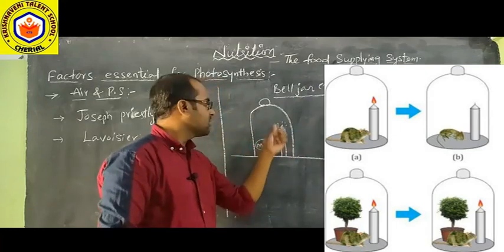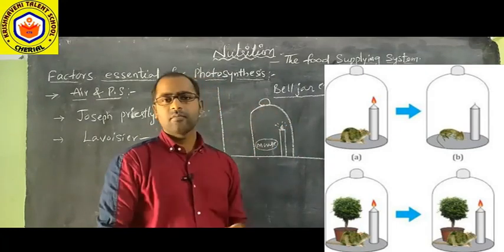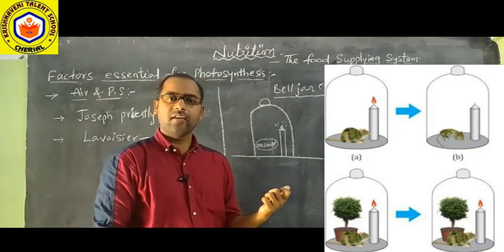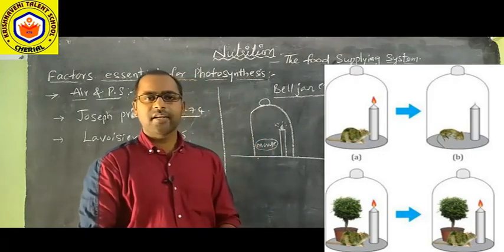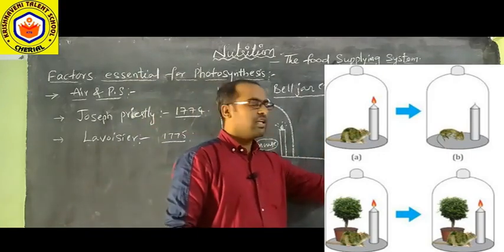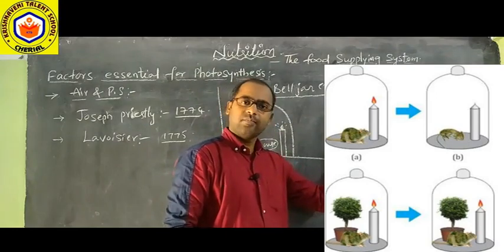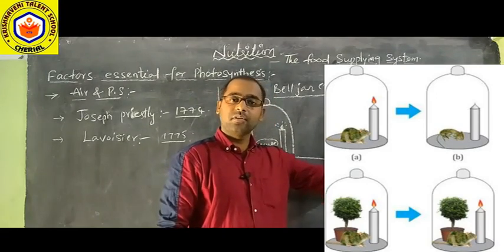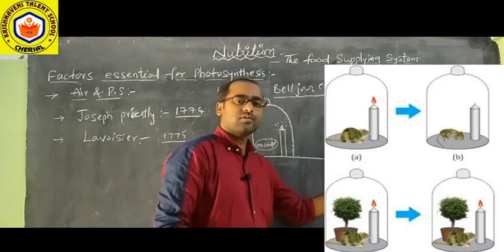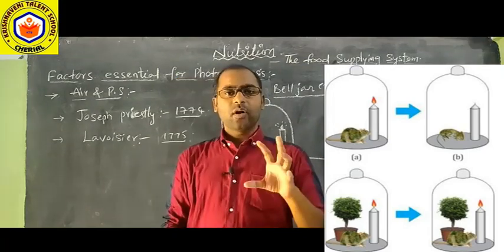So in the previous case, what happened? The flame of the candle went off, and the mouse started suffocating. But here there is no extinguishing of the candle. That means the candle continues to burn. At the same time, the mouse is also not suffocating. What happened here?